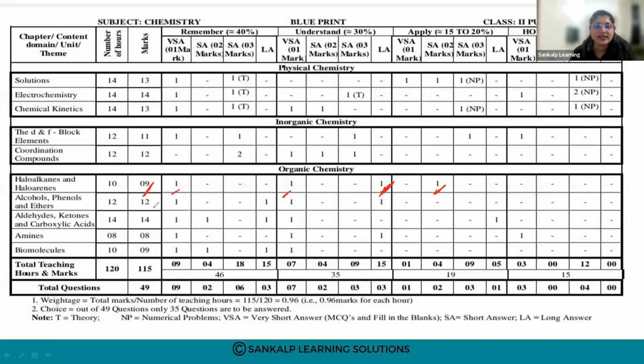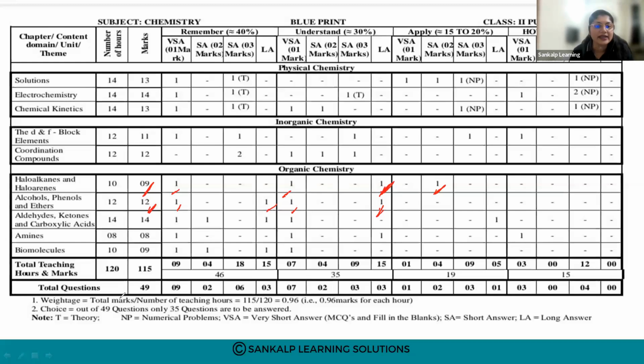For alcohol, phenols, and ethers, the number of marks allotted is 12. The number of MCQs asked is 2, that is 1 mark, 2 questions. There are no 3-mark questions, so directly 5 marks, 2 questions are there. So 1 mark, 2 questions, and 5 marks, 2 questions from alcohol, phenols, and ethers.